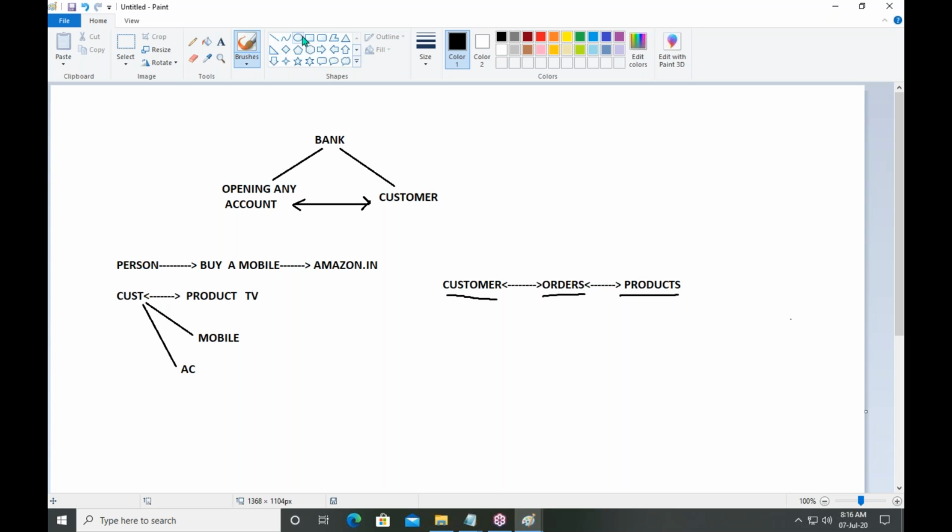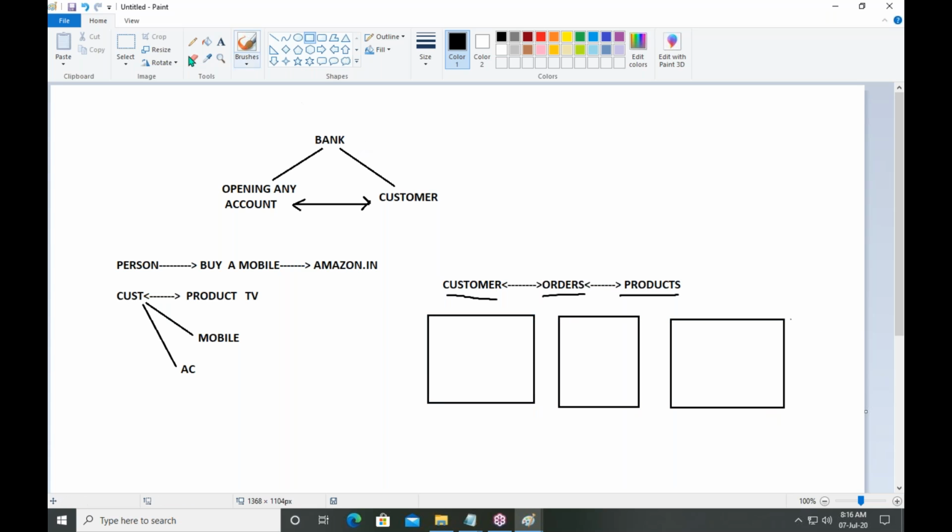A table is a collection of rows and columns. Here we have three columns, two columns, four columns. It is known as a table. Remember, a table is a collection of rows and columns.